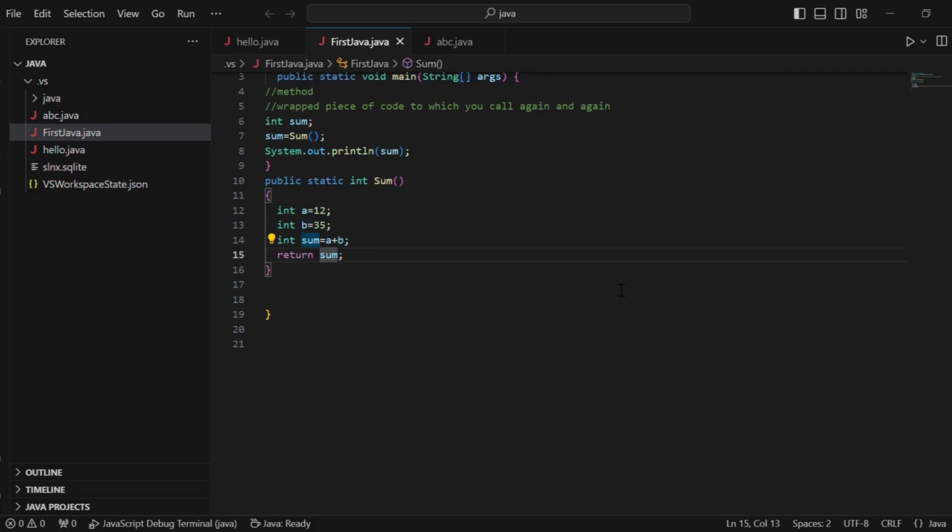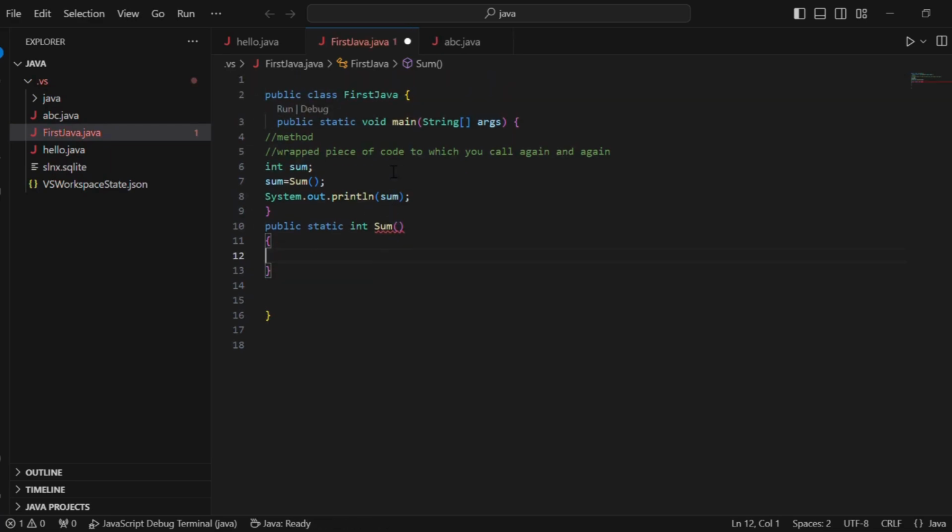Hey guys, in my previous video I told you how to declare a method variable and what this return does. Now I'm just going to tell you how to pass the values, the arguments. Let me just remove this and I will make some simple code again here, and let's do that.